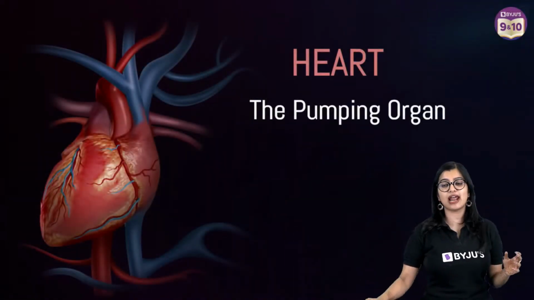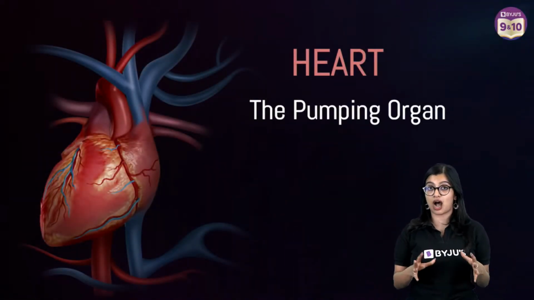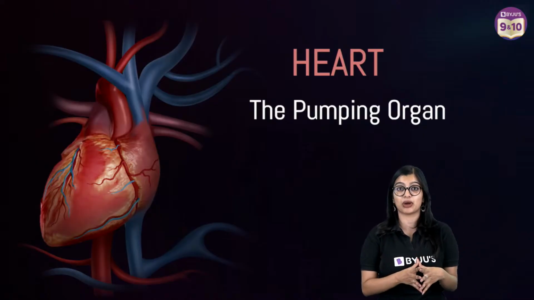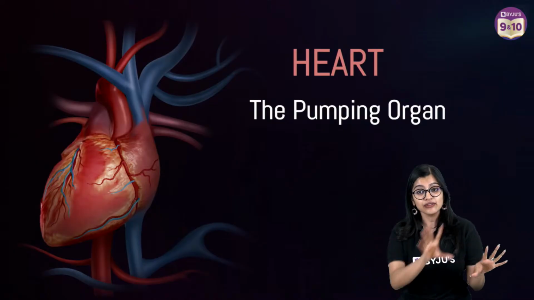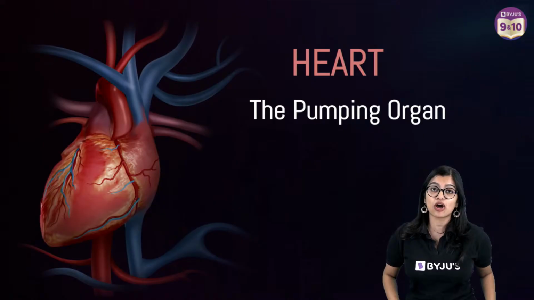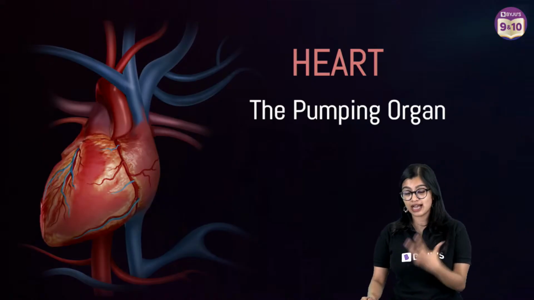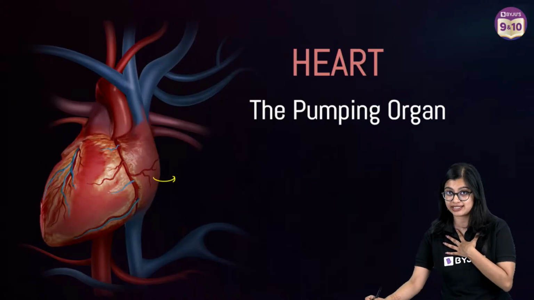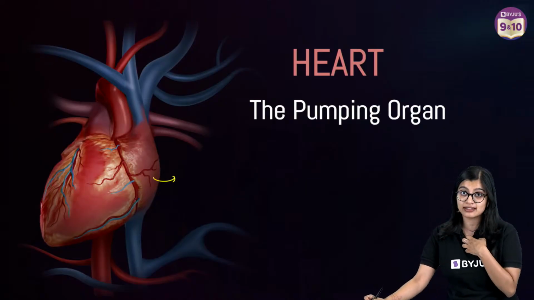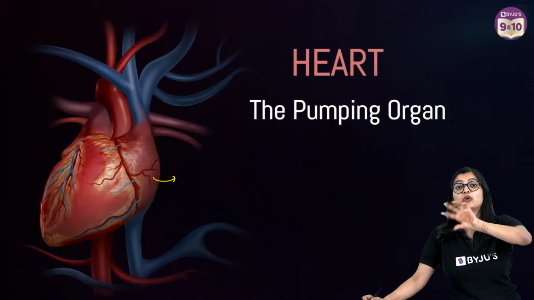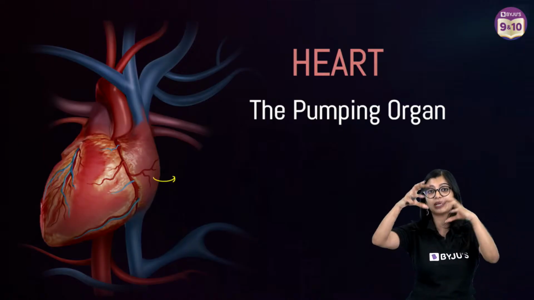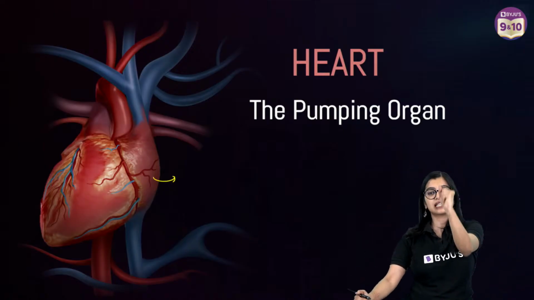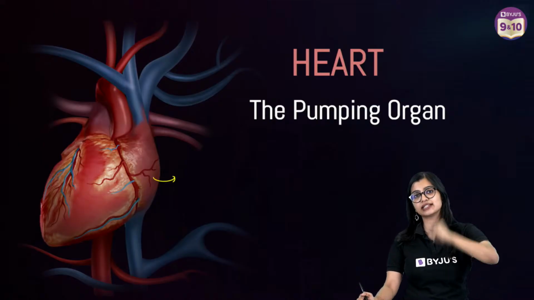So far, when I explained about the arteries and the veins and when I spoke to you about blood, at the end of the day they're all revolving around this pumping organ, which is the heart. And we know that the heart is located in the thoracic, the chest cavity, protected by the rib cage. It is found sitting between both the lungs, and it is just the size of our fist.